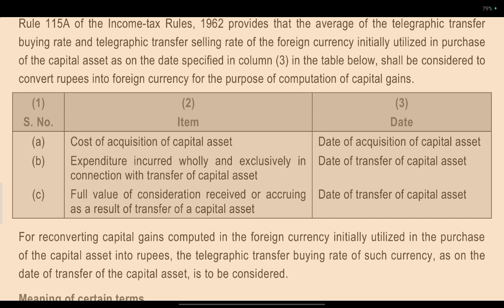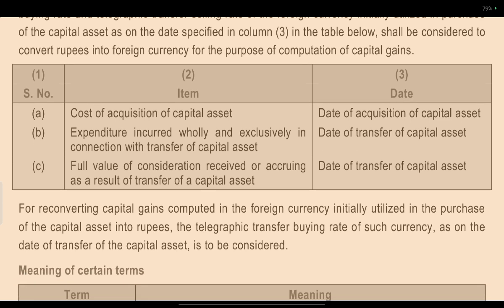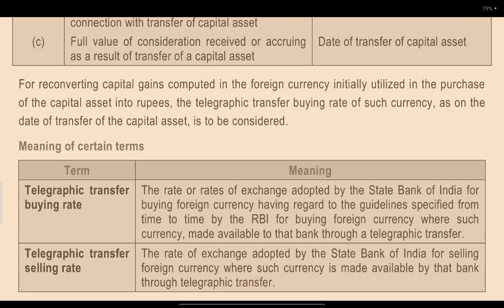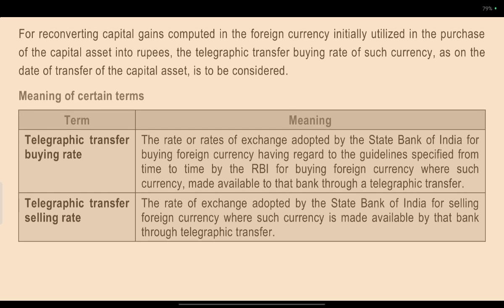Items, serial number, date. Cost of acquisition of capital asset: date of acquisition of capital asset. Expenditure wholly incurred in connection with the transfer of capital asset: date of transfer of capital asset. Full value of consideration received as a result of transfer of capital asset: date of transfer of capital asset. For reconverting the capital gain computed in the foreign currency initially utilized in the purchase of the capital asset into rupees, the telegraphic transfer buying rate of such currency on the date of transfer of the asset is to be considered.